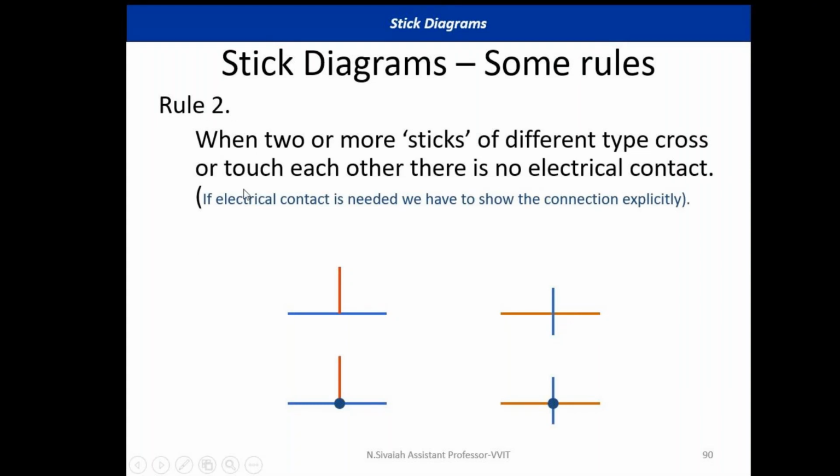See, when two or more sticks of different type cross or touch each other, there is no electrical contact. See here, this is a metal one and this is a polysilicon. Both are two different sticks only. Internally there is no electrical contact here. Similarly here also, this is a polysilicon, this is a metal one. These two are different sticks. Here also there is no electrical contact. If we require an electrical contact, we have to show the connection explicitly. This is also, we show the explicit connection.